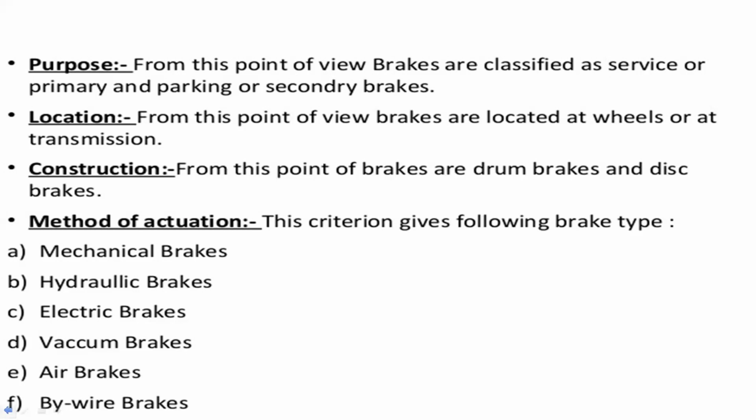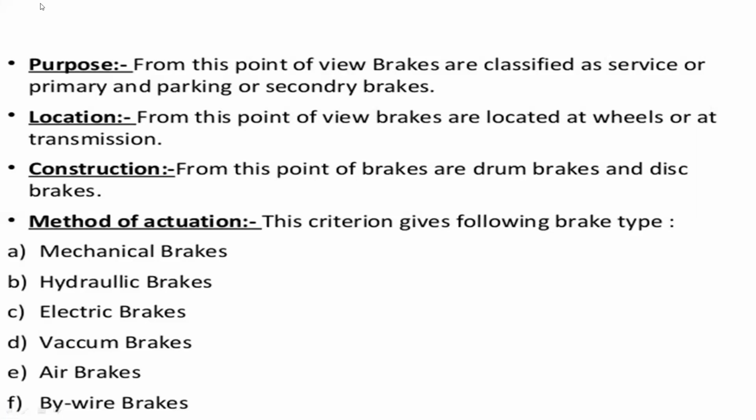And what is the construction? The brakes are drum brakes and disc brakes. There are different constructions of brakes. One is the drum brake system and the other is the disc brake system. Okay, and next one, method of actuation. These are the different types of brakes used in automobile vehicles. This criteria is given below. What are the different types of brakes?